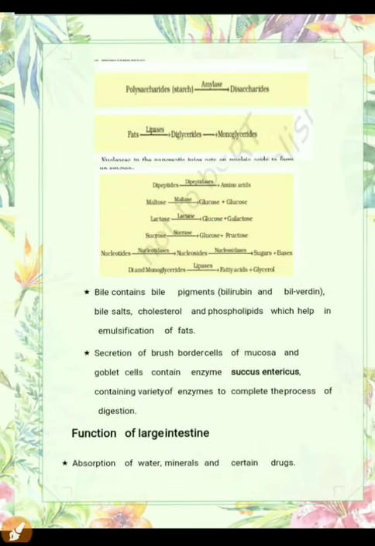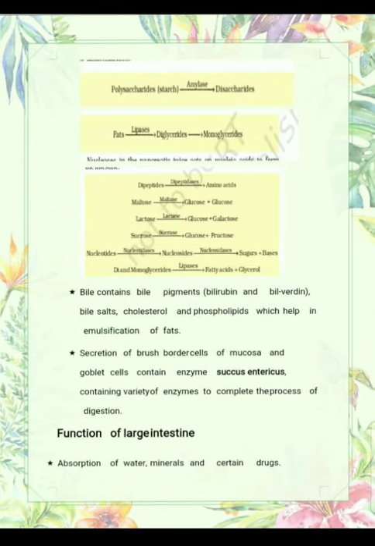After that, you can see the polysaccharide, that is starch. Amylase helps to convert polysaccharide into disaccharides. Disaccharides have many forms: maltose, lactose and sucrose. And fats are digested into diglycerides and monoglycerides with the help of the enzyme lipase, the fat digesting enzyme.